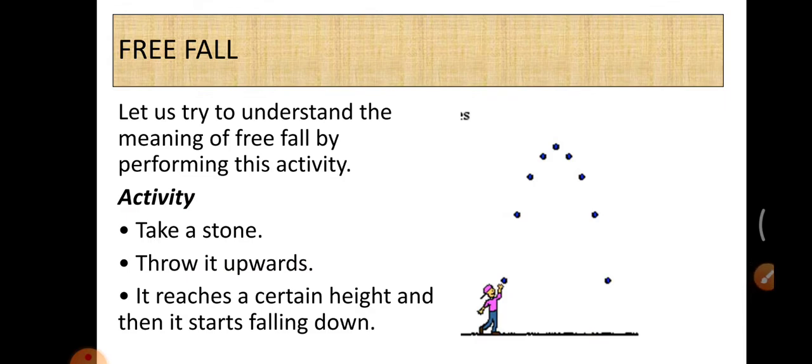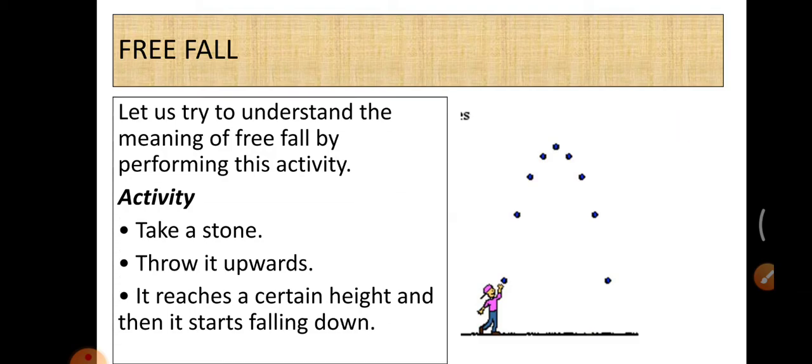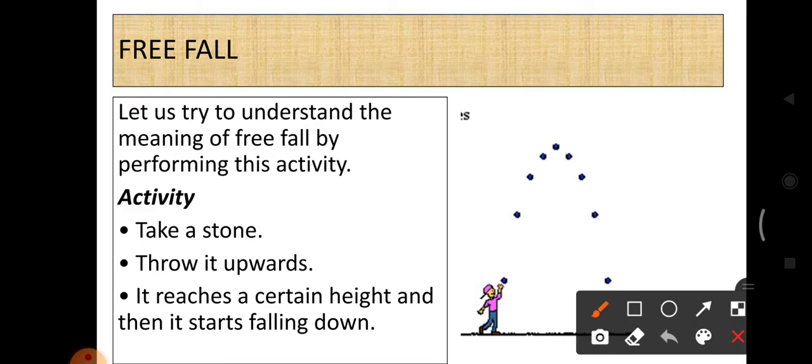The next topic is free fall. What is the meaning of free fall? Let us try to understand the meaning of free fall by performing this activity. For doing this activity, you have to take a stone and throw it upwards.